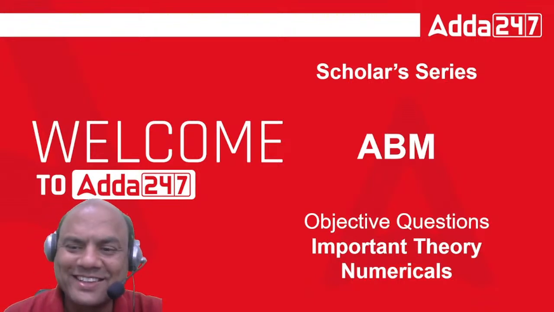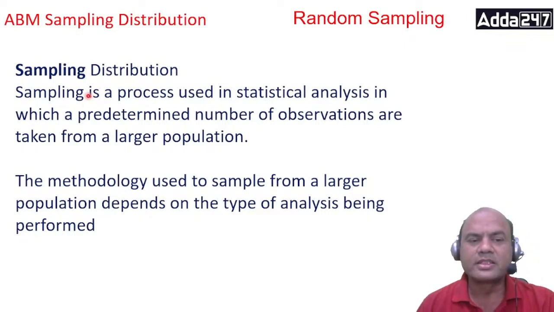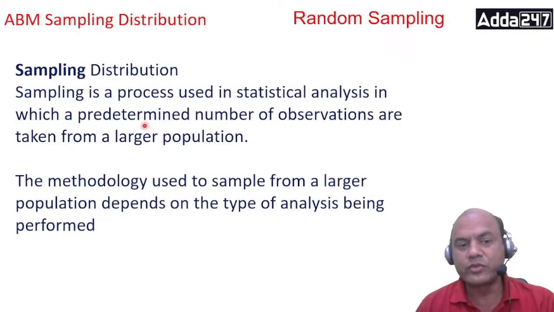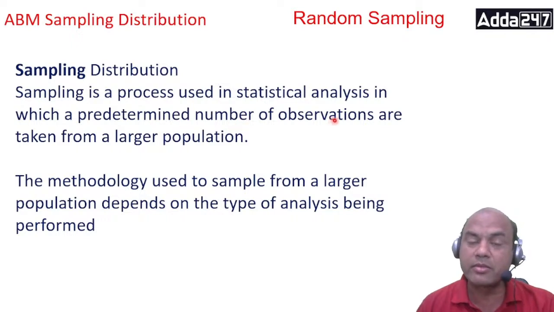Okay, let's start. Firstly, sampling distribution. What is sampling distribution? You must understand that first. Sampling distribution is a process used in statistical analysis in which a predetermined number of observations are taken from the larger population. The important phrase here is predetermined number of observations. Remember this by heart.